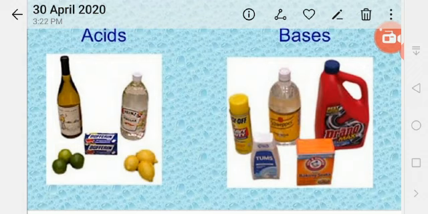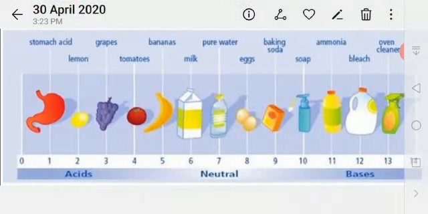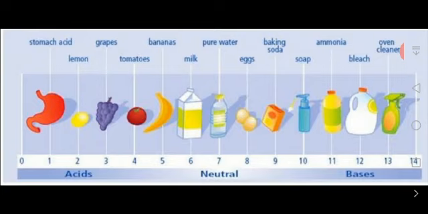We'll know about what the pH scale is. Okay, now we'll go to our pH scale. Children, this is a pH scale. This is just my imaginary pH scale which I am showing here. The pH scale measures the strength of an acid on the basis of hydrogen ions present in the solution, in inverse proportion. The higher the number of H plus ions, the lower the pH. The lower the number of H plus ions, the higher the pH.